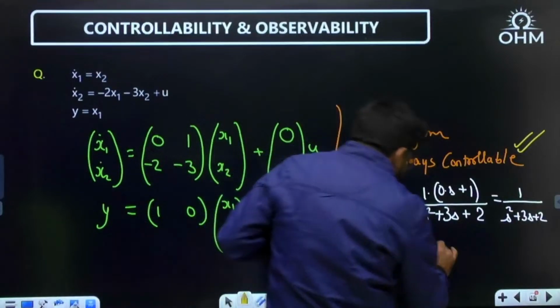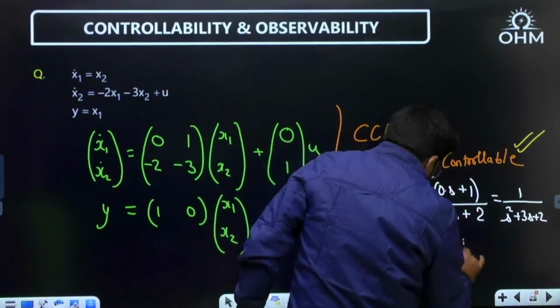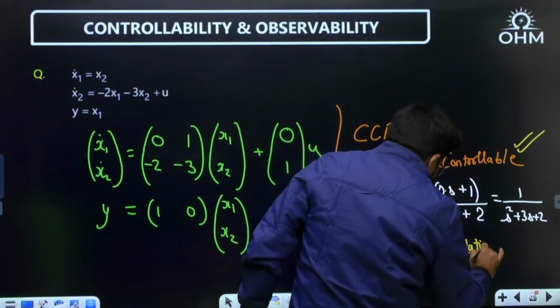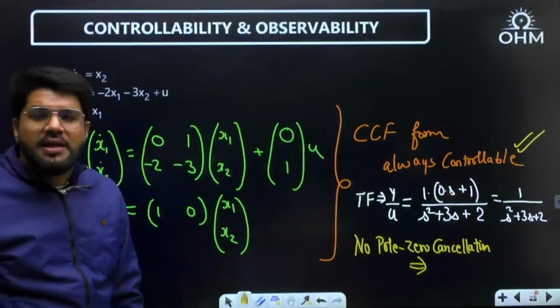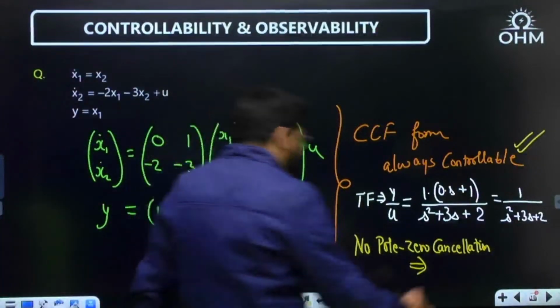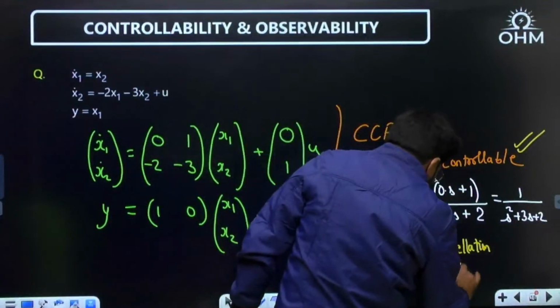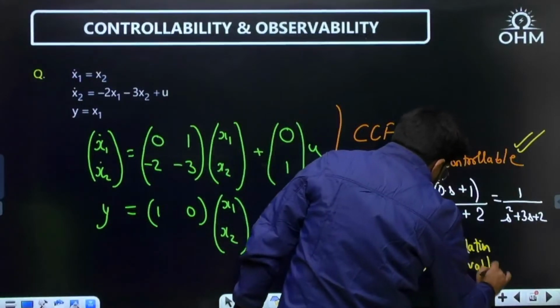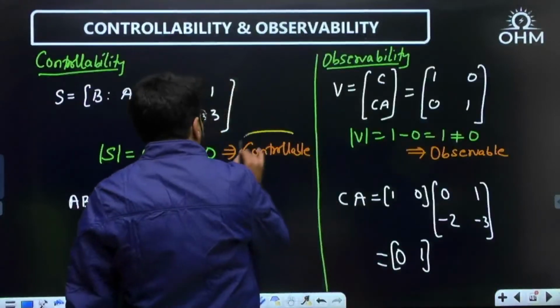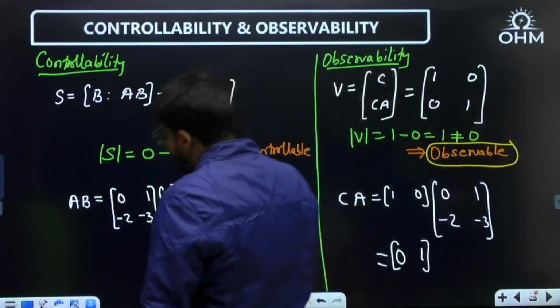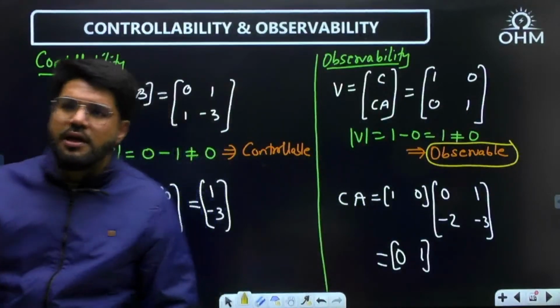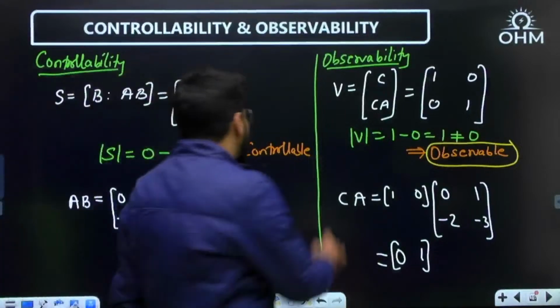There is no pole zero cancellation. So, dear, if the system is given in the CCF form, it is always controllable. Check the transfer function. If there is no pole zero cancellation, it is going to be observable, as we already calculated using the Kalman's test also. Clear, everyone? This is the shortcut.